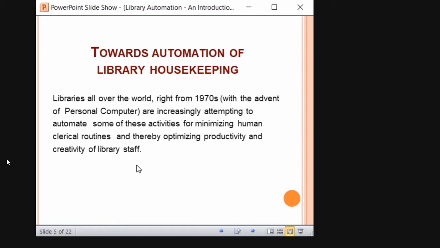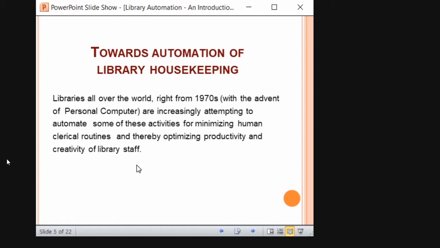We can't say that all libraries are fully automated. Some libraries automate only a certain part. They will automate only the circulation part, depending upon budgets, financial resources and other constraints. We can't say that a library which has a computer is automated. We have to ensure which sections they have automated. According to the requirement, they will automate those sections.